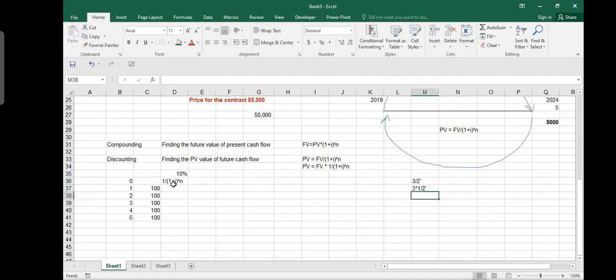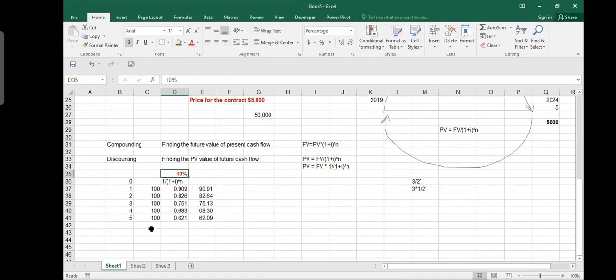So this is my factor. Now I write 1 divided by 1 plus this interest rate, to the power of year 1. So this is my 10% discount factor for year 1. I will lock this cell so that I can copy and paste it for the next periods. If I have to find the present value, I multiply this with this and I get these numbers. So $100 after 5 years is equal to $62 of today, which means that if your inflation rate, discount rate, or cost of capital is 10%, whatever you can purchase for $62 today, you can buy the same thing for $100 after 5 years.